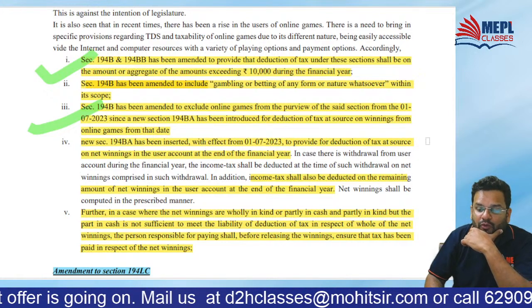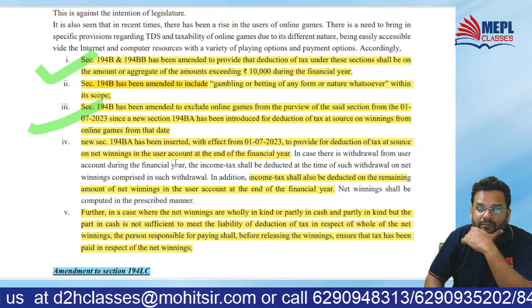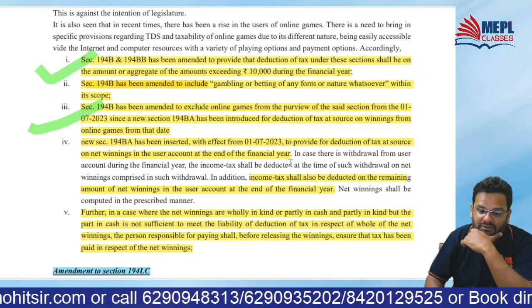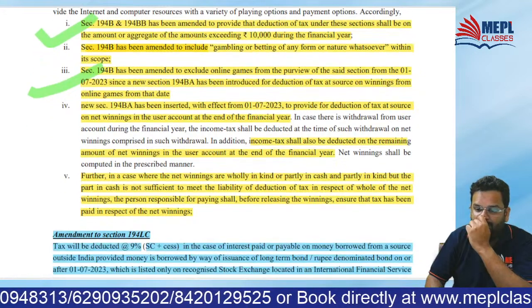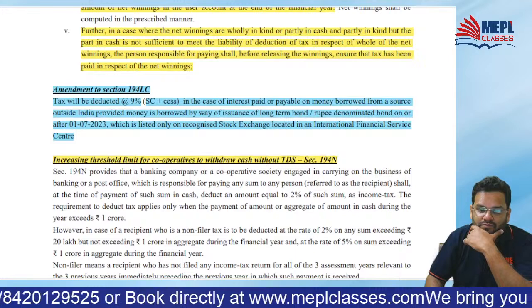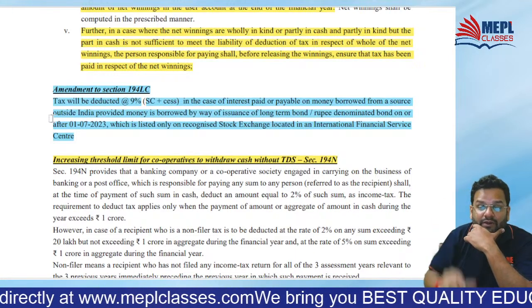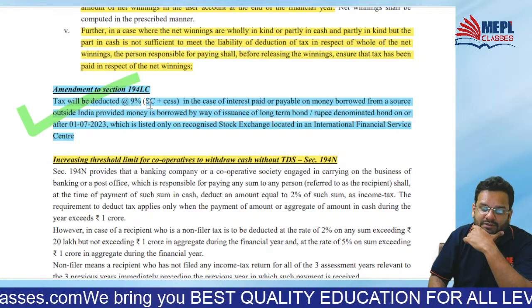194BA to provide deduction of tax at source on net winnings in the user account at the end of financial year. Okay. Clear? Then 194LC. In 194LC, the rate of TDS done is 9%.